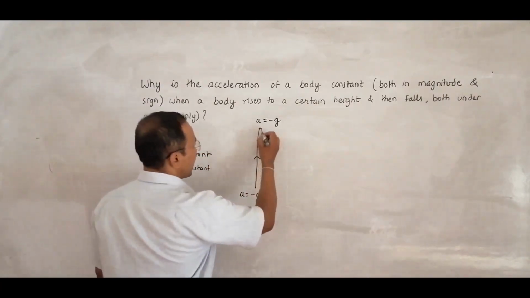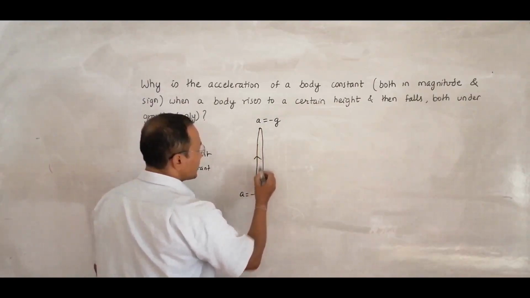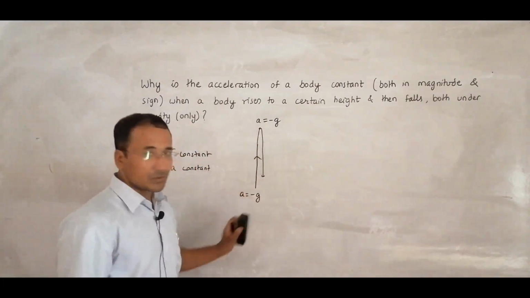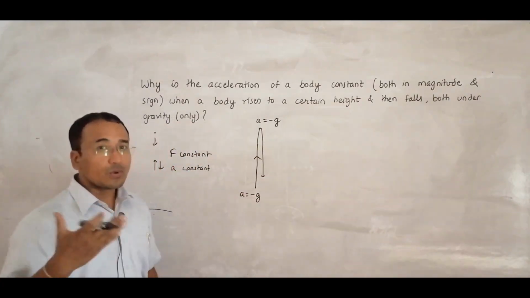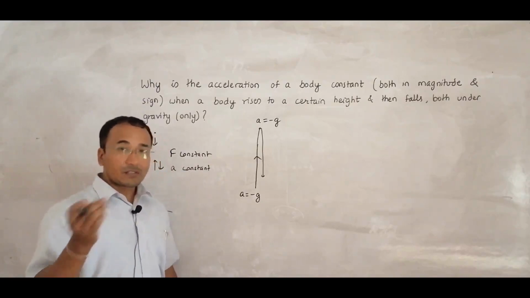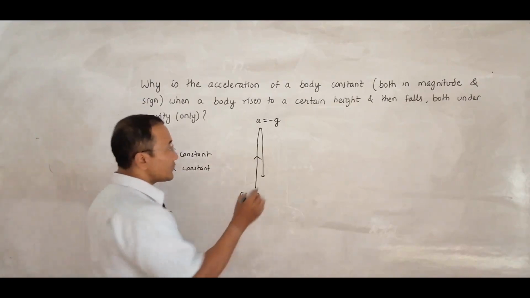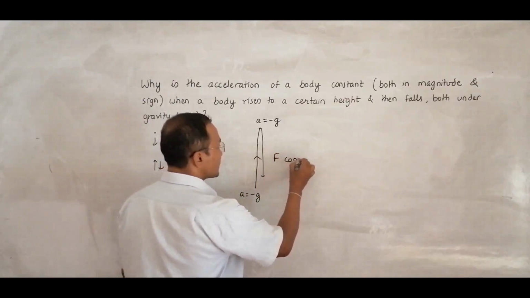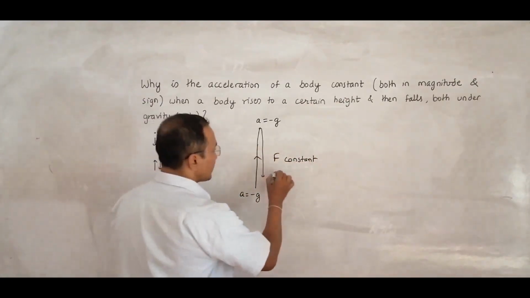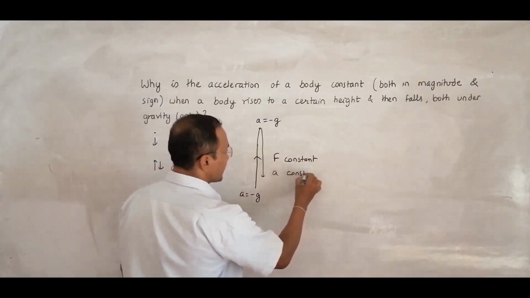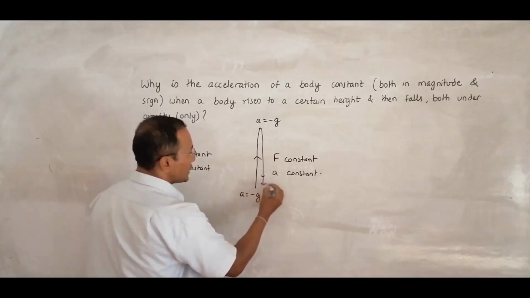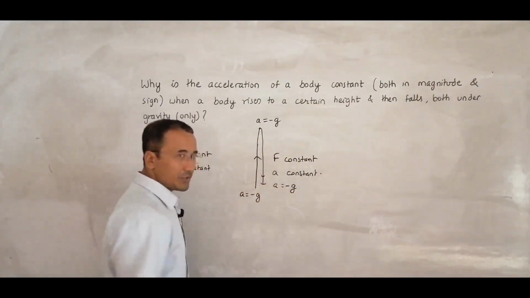Now when it falls back, this falling back motion is not a new motion. It is the continuation of the same motion, because we have done nothing there. Neither has it struck something somewhere else, nor have we increased or decreased the force. The force is still constant, which is the force of gravity. So since force is constant, the value of a should be constant. Initially it was minus g, and here also it should be a equal to minus g.